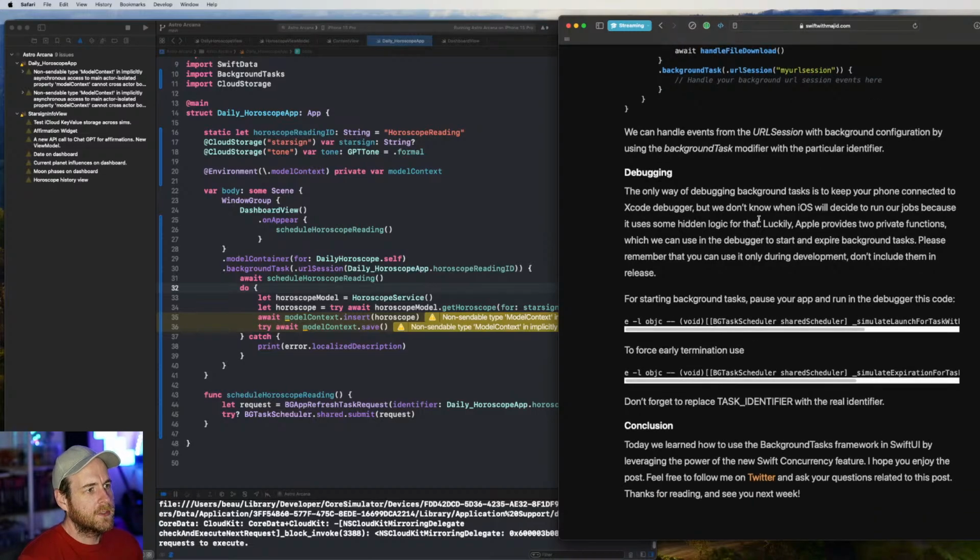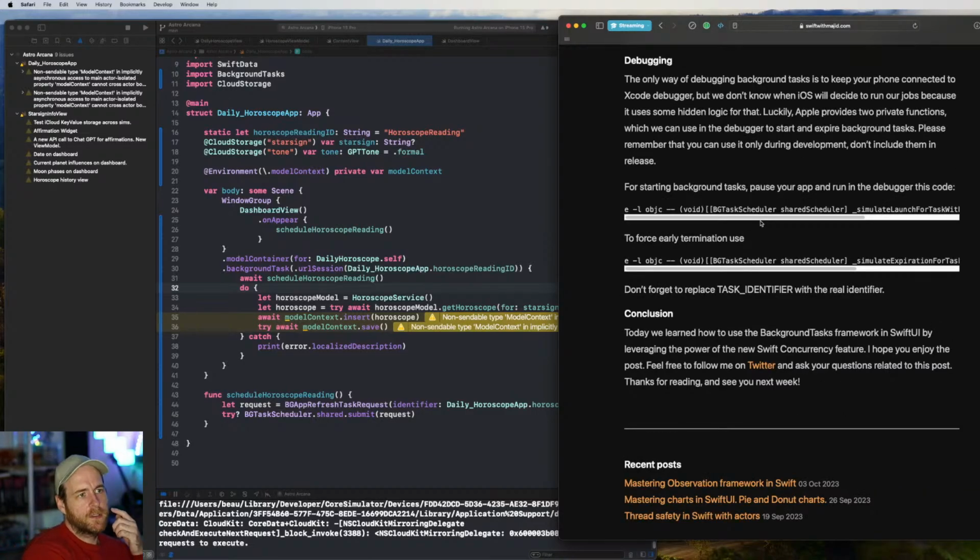Okay, so debugging. The only way to debug background tasks is to keep your phone connected to the Xcode debugger, but we don't know when iOS will decide to run our jobs because it uses some hidden logic for that. Luckily, Apple provides two private functions which we can use in the debugger to start and expire background tasks. Please remember that you can use them only during development. Don't include them in the release.